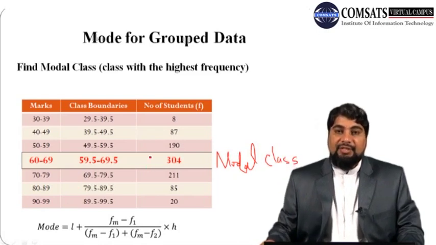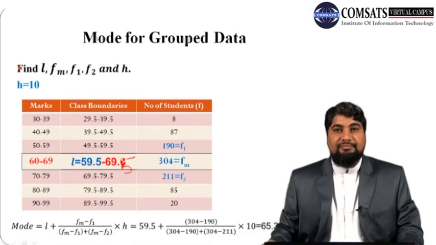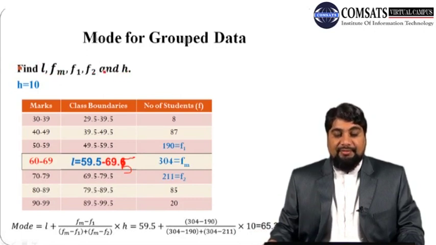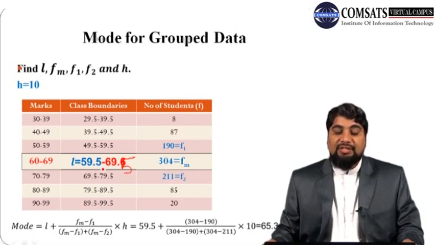So once we have the model class, then we can calculate all these numbers. Next we find L, Fm, F1, F2 and H. Once we have the model class, we can calculate L, which is the lower class boundary of the model class. In this case 59.5 is the lower class boundary of this model class.